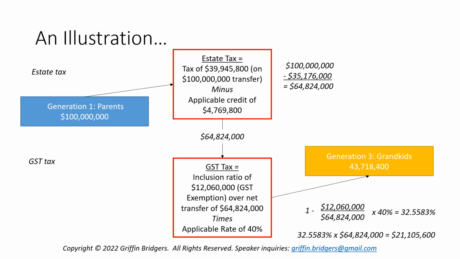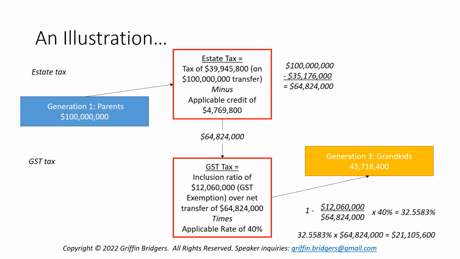through this series. So here we have a quick illustration incorporating some of the facts we looked at earlier. So at the top, you'll see the estate tax consequences, and at the bottom, you'll see the GST tax consequences. So as we saw before, we had an estate tax on a transfer from generation 1 to either generation 2 or 3, depending, of 35,176,000. And that tax is really a tax of 39,945,800 on the 100 million transfer minus an applicable credit of 4,769,800. That's how you calculate the estate tax.